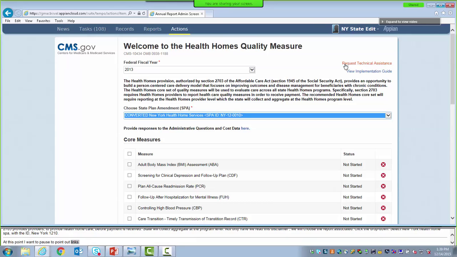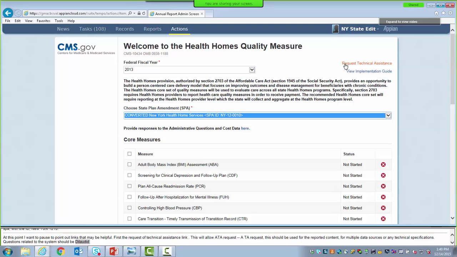First is the Request Technical Assistance link. This link will allow you to submit a TA request to the CMS Medicaid and CHIP Quality Measures Technical Assistance and Analytic Support Program mailbox. This link should be used for questions related to the report content, such as how to develop state rates based on data from multiple data sources, or questions about the measure technical specifications. Questions related to using the system should be directed towards the MacPro Help Desk. We will go over how to contact the MacPro Help Desk at the end of this demonstration.